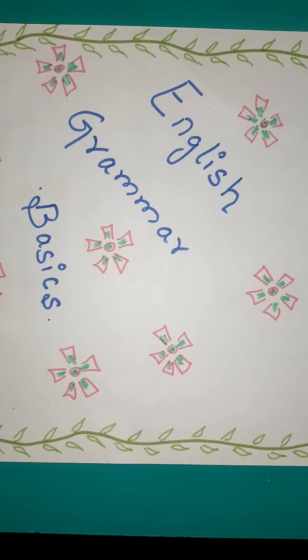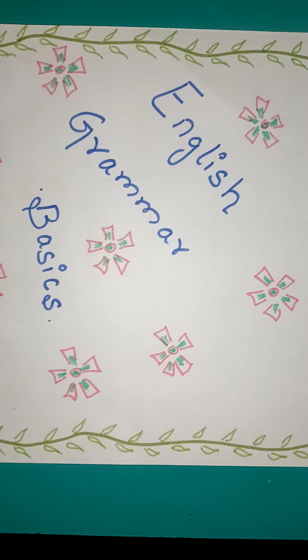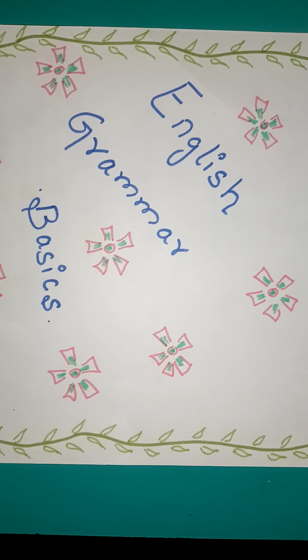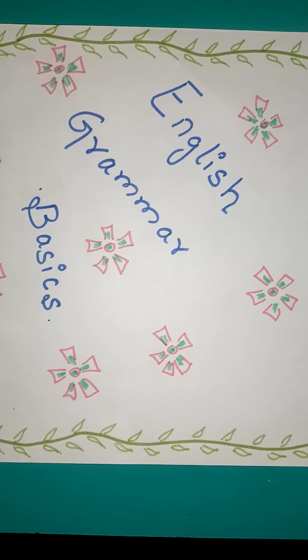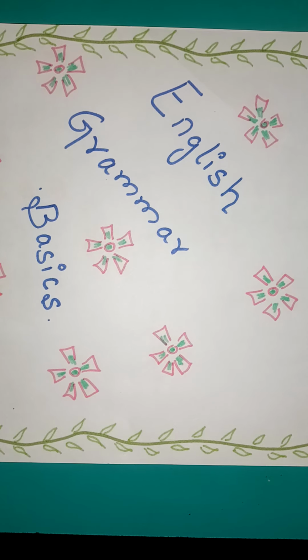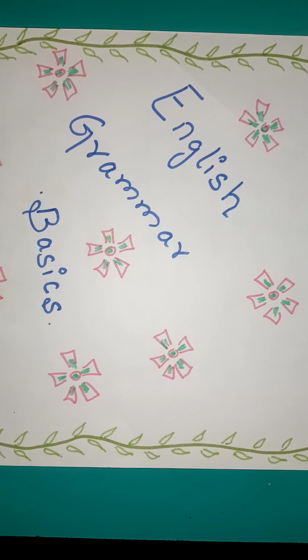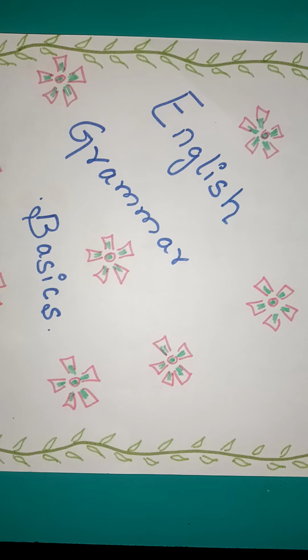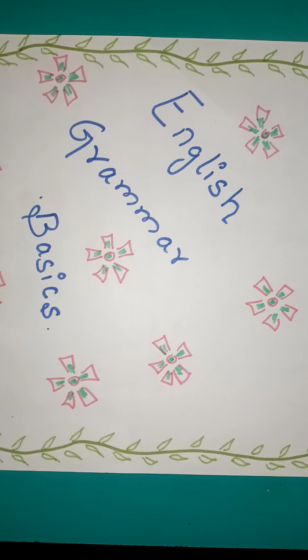Okay children? In the last class we have seen about alphabets and their types, and we divided it into two types, that is vowels and consonants. I hope you all remember it and you have understood it very well. So let us begin with today's English grammar class. So today we are going to deal with word, okay?